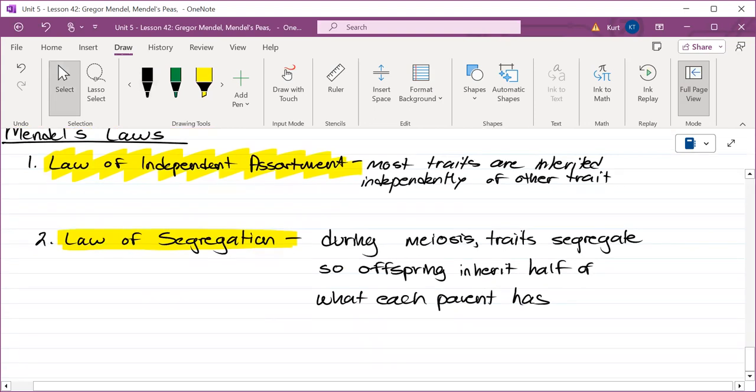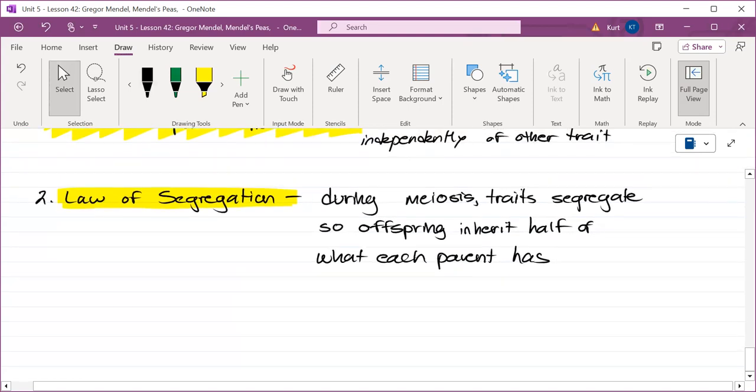Now, what happens first? Meiosis or having offspring? Meiosis does, because meiosis makes gametes. Some of you might be a parent one day. What percent of your genetics will be passed on to the next generation? 50%. Your genetics are going to separate from each other. All of you have two copies of every gene. You got one from mom, one from dad. Well, you're not going to pass on both copies. You're going to pass on half of that.